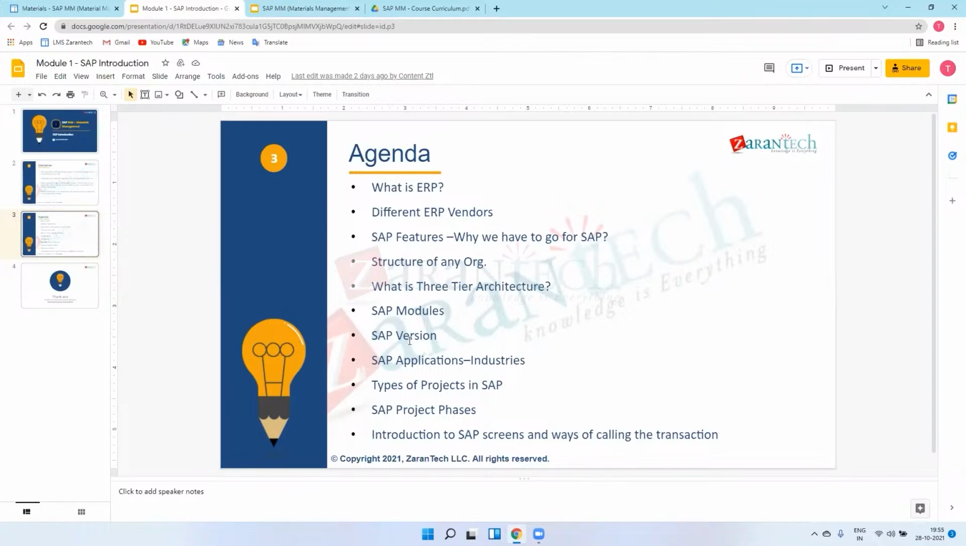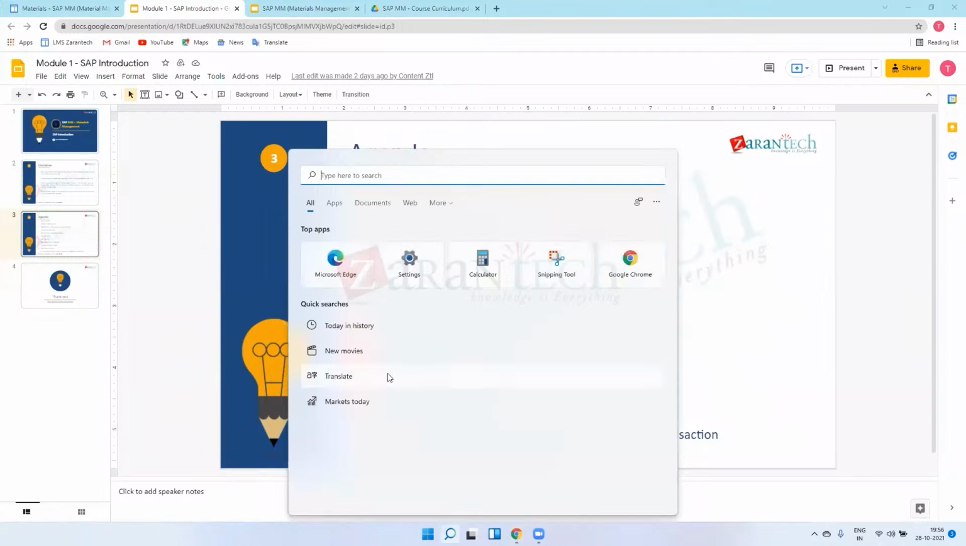What companies are using it now? 6.0, and after this there is package 7 as well. Currently some businesses are using 6.0 and some businesses are upgrading their 6.0 to package 7. So there are packages as well: package 1, package 2 in 6.0. Okay, so I'll open one notepad as well to explain it to you.